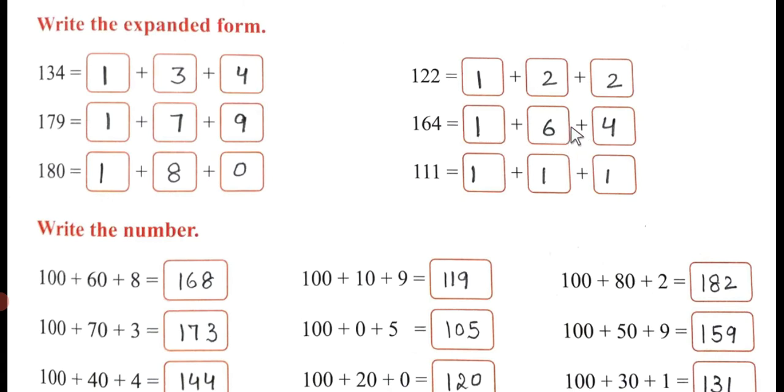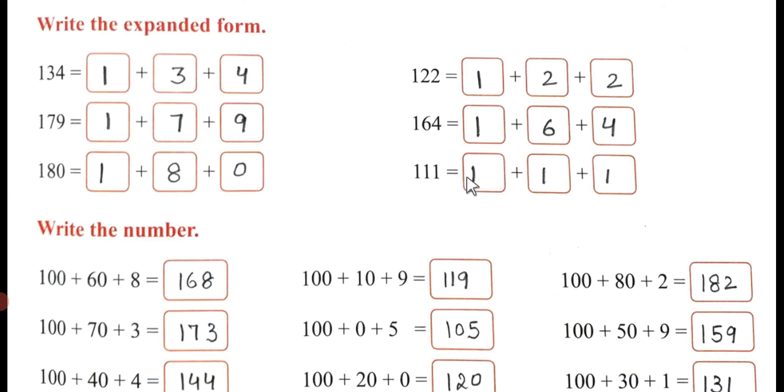For 6, 1 zero you have to add. It will become 60, and 4 will remain as it is. So 164. I hope, students, that you will do it by yourself with no mistakes. Half of the exercise I have done for you. I have left the rest for you to do by yourself.